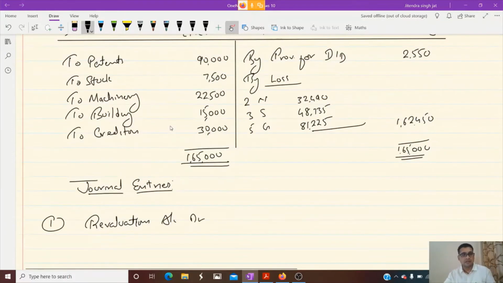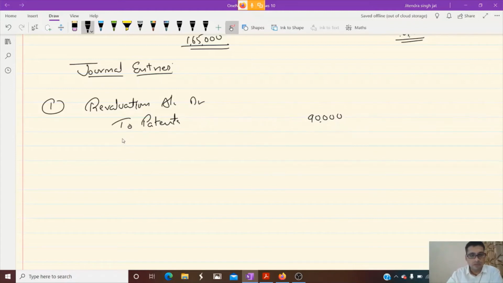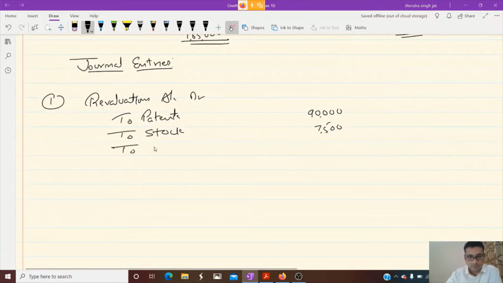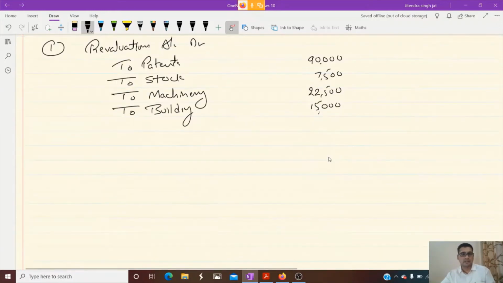Then we write: to patents 90,000, to stock 7,500, to machinery 22,500, to building 15,000, and to creditors 30,000.